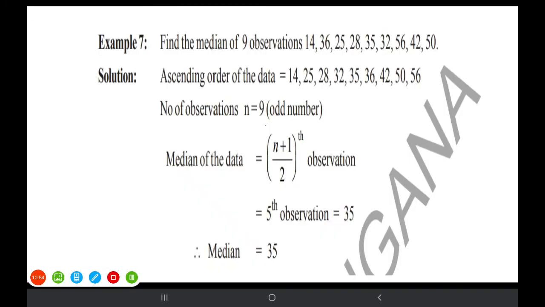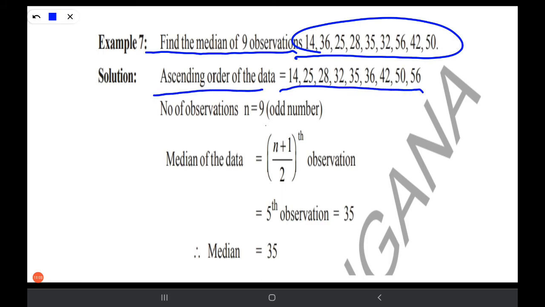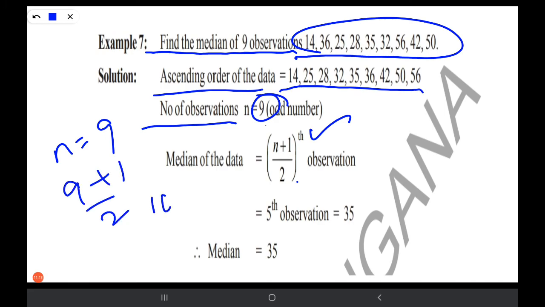Let us see one example. Find the median of 9 observations. This is the data, and this is the ascending order of the data. The number of observations is 9. What is the median formula? Just now we have seen that the n plus 1 by 2th observation is our median. Here n is 9, so 9 plus 1 by 2 is 10 by 2, which is 5. The fifth observation is our median.